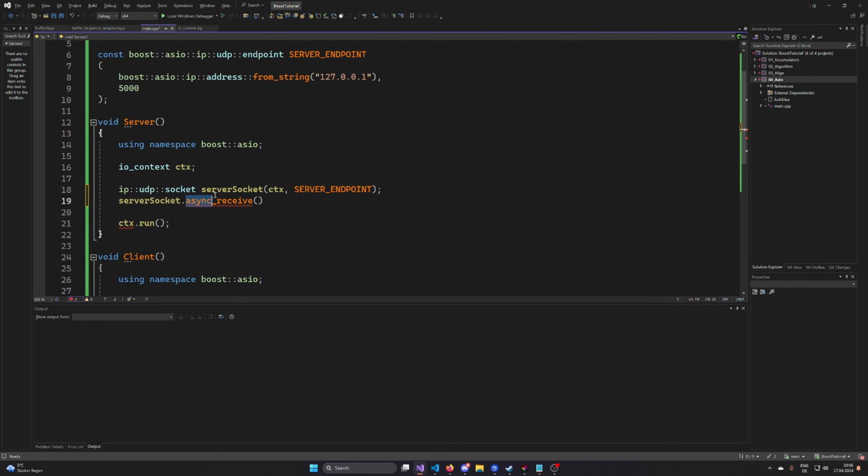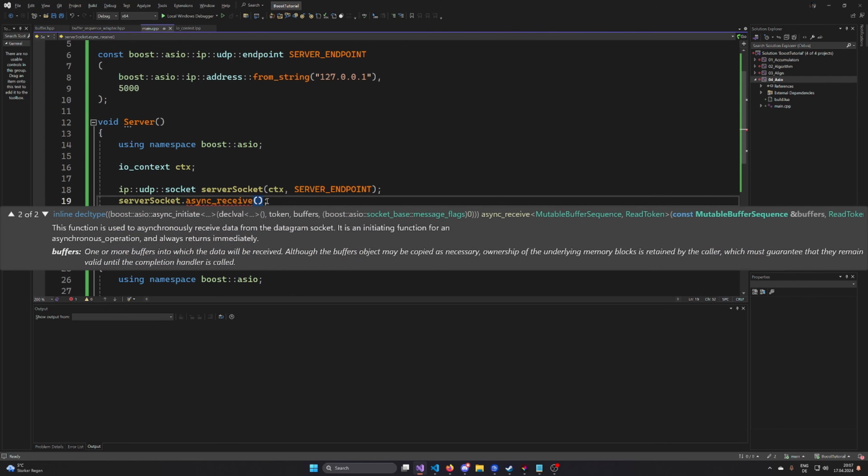In this case, async means the application can continue. Of course, it will then block if we are calling context.run because the context is running in the background. However, our application itself, the thread, is not blocked. We could use different functions on the context, the poll functions or the run_one function that just runs one work item and then goes off and does something else. The general idea is that we are not depending on that function to directly return. It can return anytime it wants, and then it calls a handler.